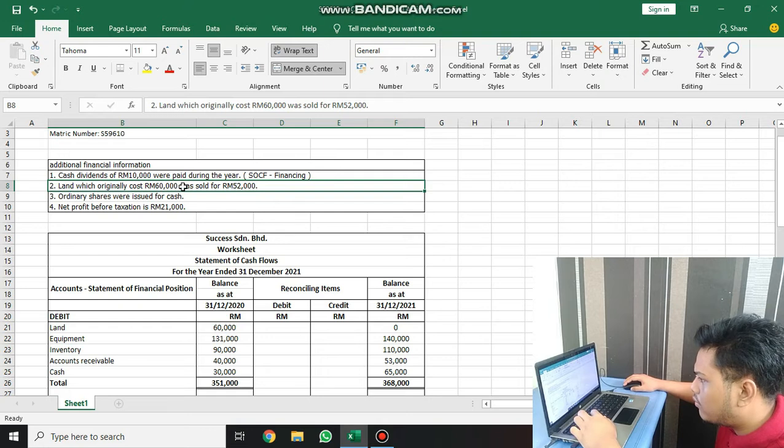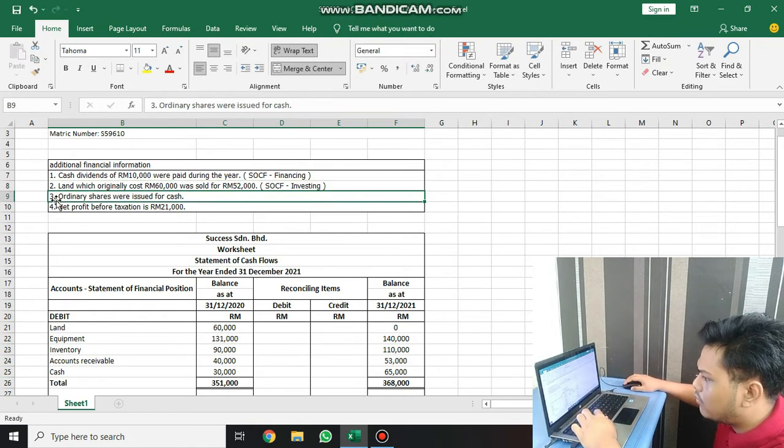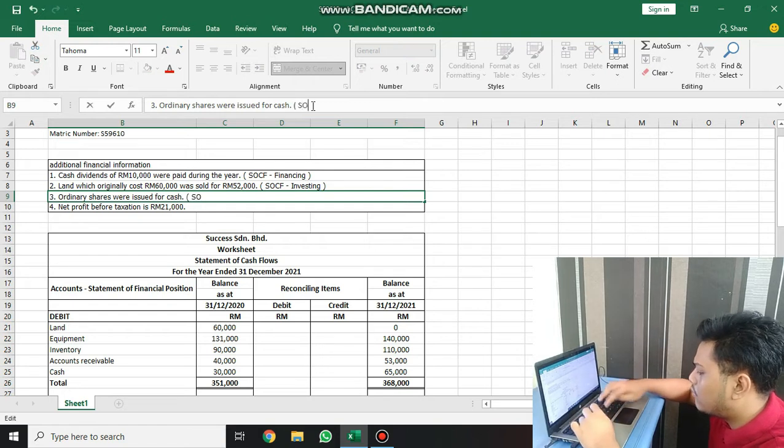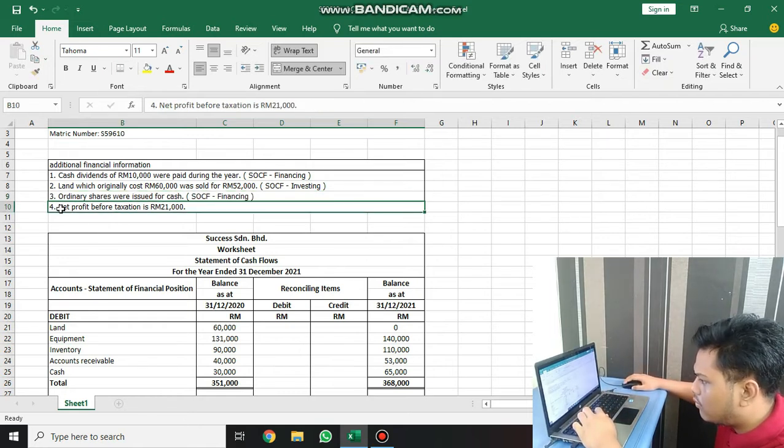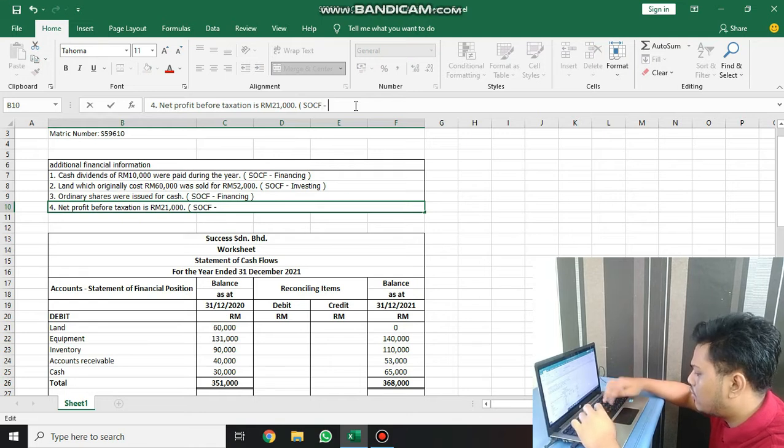Second, land which originally cost 60,000 was sold for 52,000. We need to record in statement of cash flow, investing activities. Third, ordinary shares were issued for cash. We need to record in statement of cash flow in financing activities. And lastly, net profit before taxation is 21,000. We need to record in statement of cash flow in operating activities.